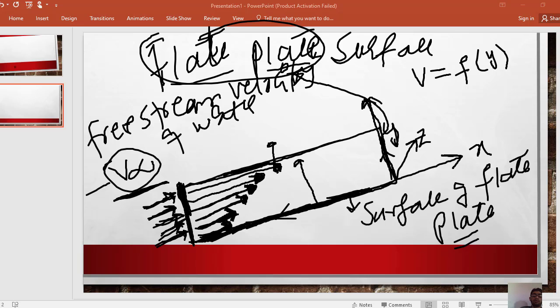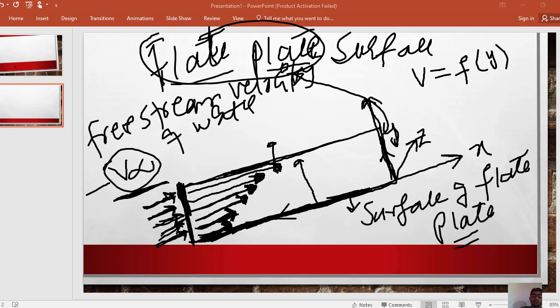The viscosity effect on the flow of the liquid will decrease, and the velocity of the water will increase. As the velocity of water increases, its viscosity effect decreases, and the shear force which acts on the water also decreases as we move in the upward direction.